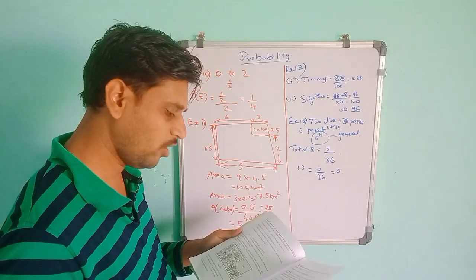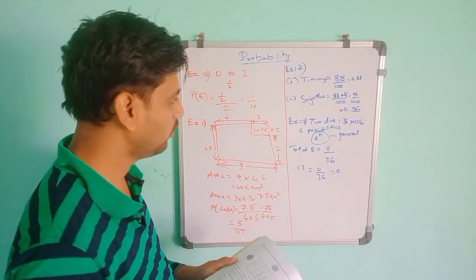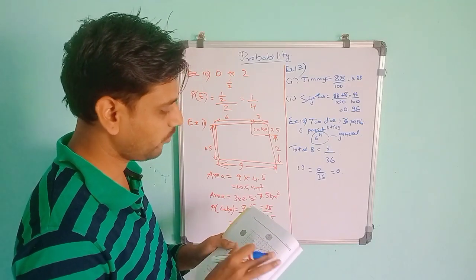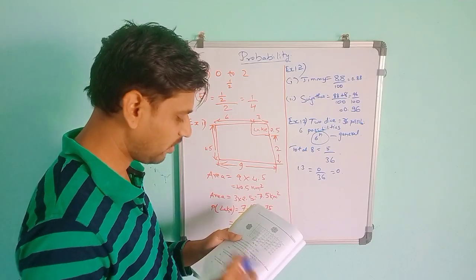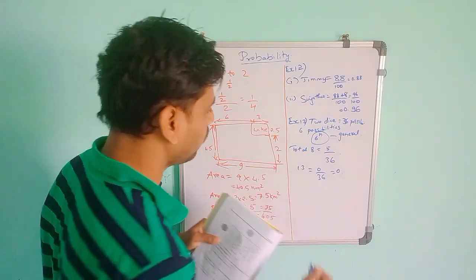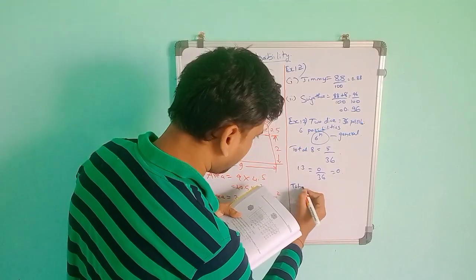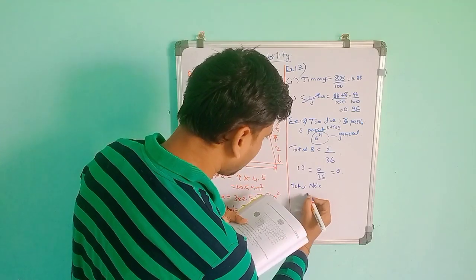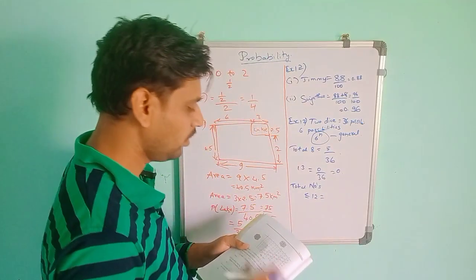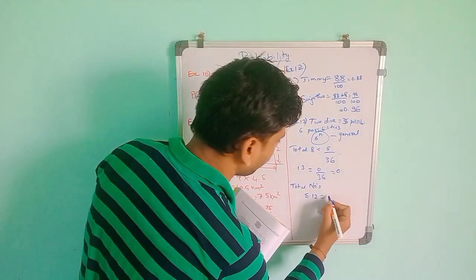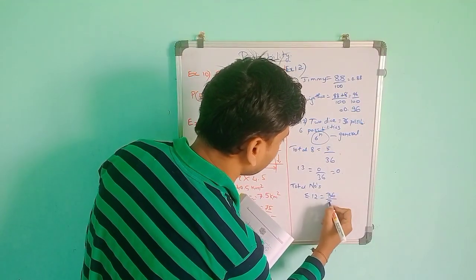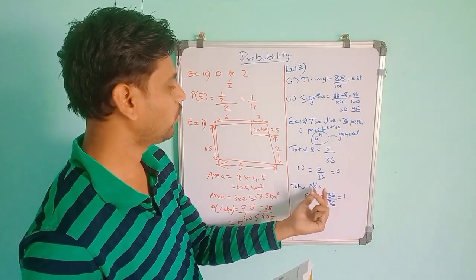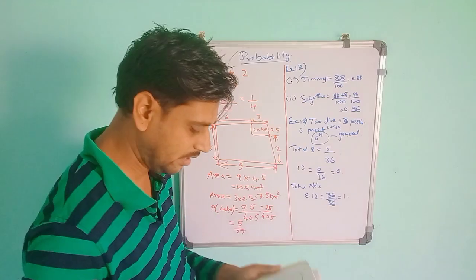Then all the outcomes are favorable to the event G, the sum of the two numbers being less than or equal to 12. So we are getting all the possibilities that we wrote. They will be considered, less than 12 or equal to 12. So less than or equal to 12 means all 36 will be possible favorable outcomes. So 36, total is 36. So you got the 1. 1 is the sure event or certain event, where the total number is less than or equal to 12, 36 by 36.